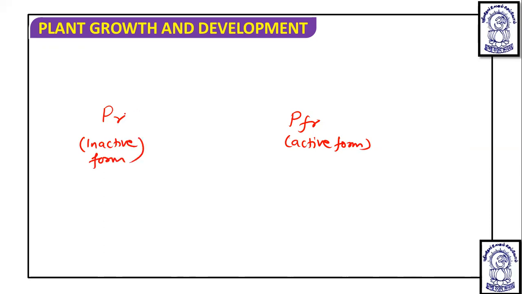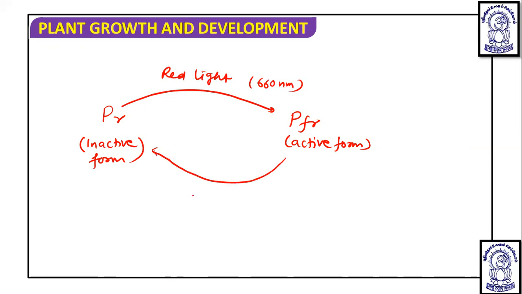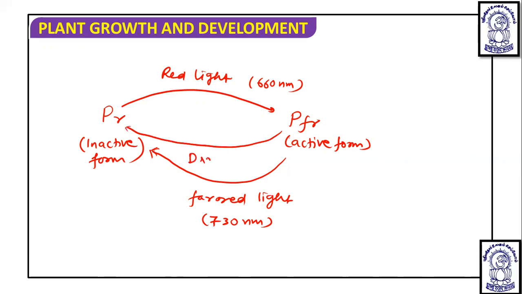Now, what takes place? PR absorbs red light of 660 nanometer, then gets converted into PFR. And when PFR gets far red light of 730 nanometer, then this PFR gets converted into PR. But when there is darkness, in dark also the PFR gets converted into PR.